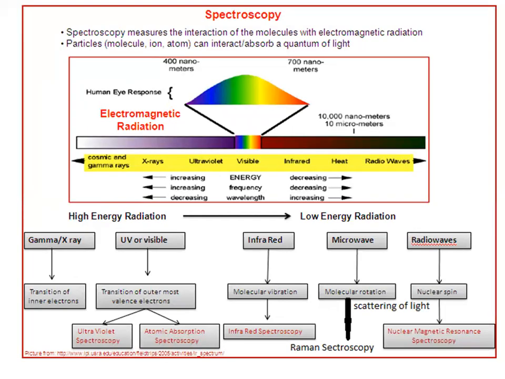So we have discussed translational motion, rotational movement, and vibrational movement. Basically these three main movements are present in molecules, and the fourth one is electronic transition. If the electrons move from one state to another state, this transition is called the electronic transition.